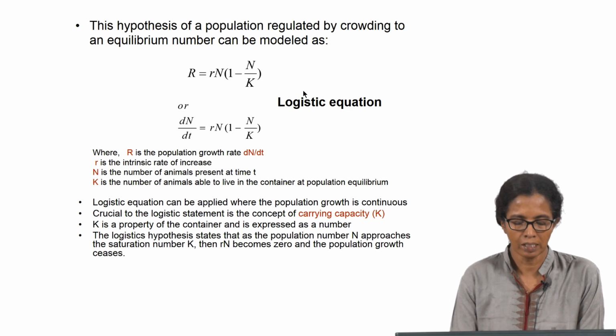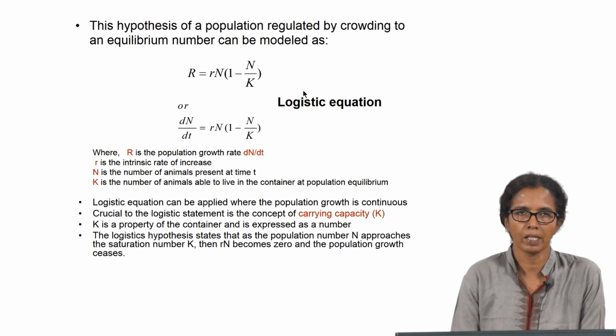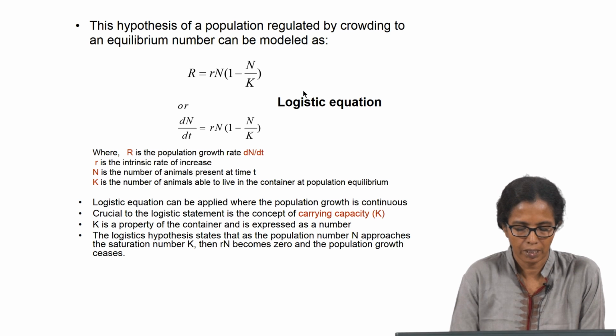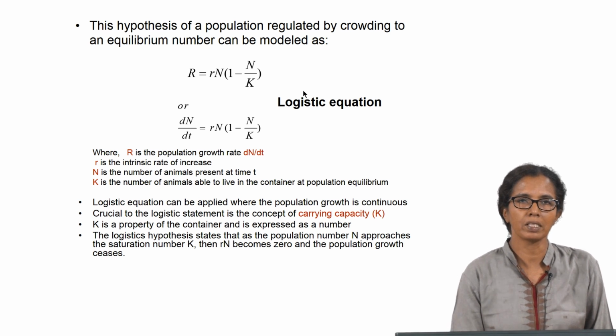In this case, R is the population growth rate, that is dn/dt, n is the number of animals present at time t, and k is the number of animals that are able to live in the container at population equilibrium.